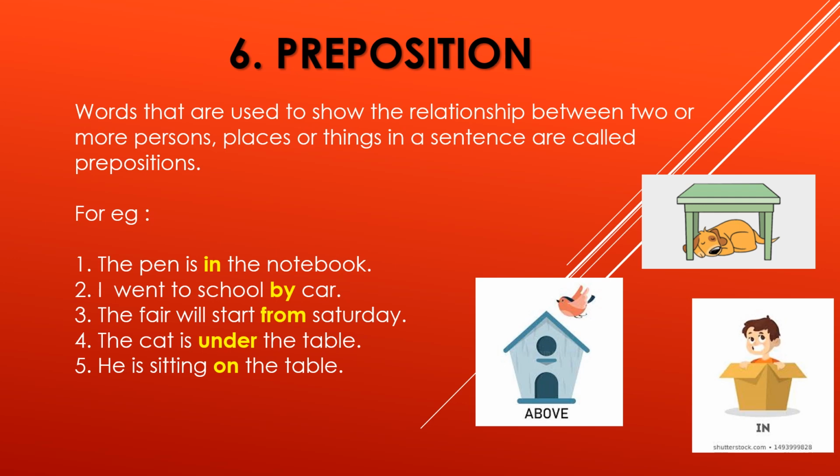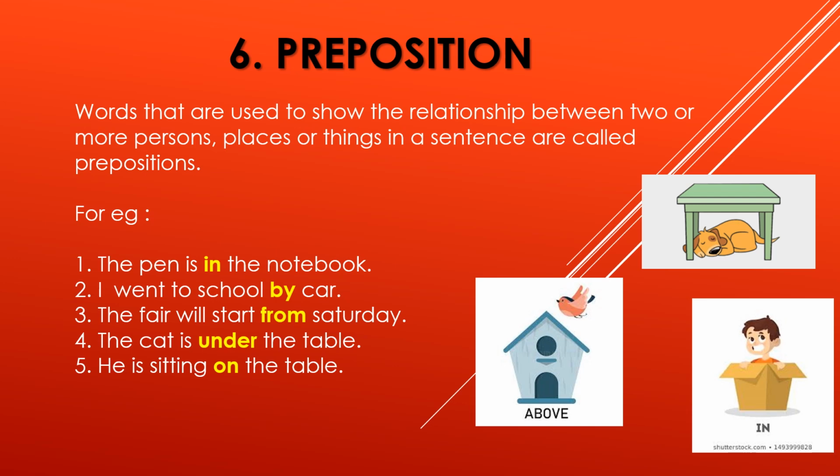In short, a sentence begins with a noun, then comes the verb, then the adverb, adjective, etc. So, first example: the pen is the notebook. If I speak like this, is it correct? You can find something is missing there. Which word is missing? Yes, in. The pen is in the notebook.